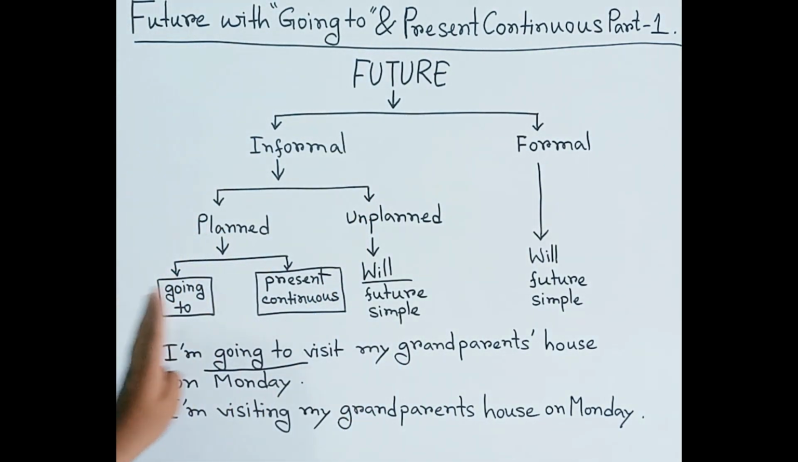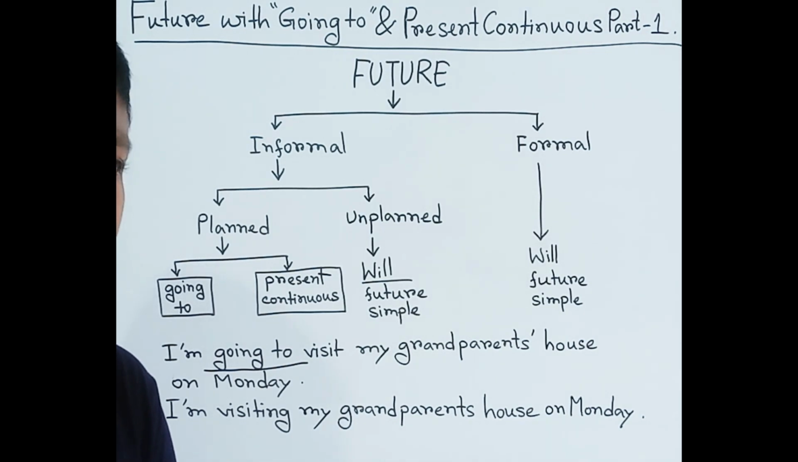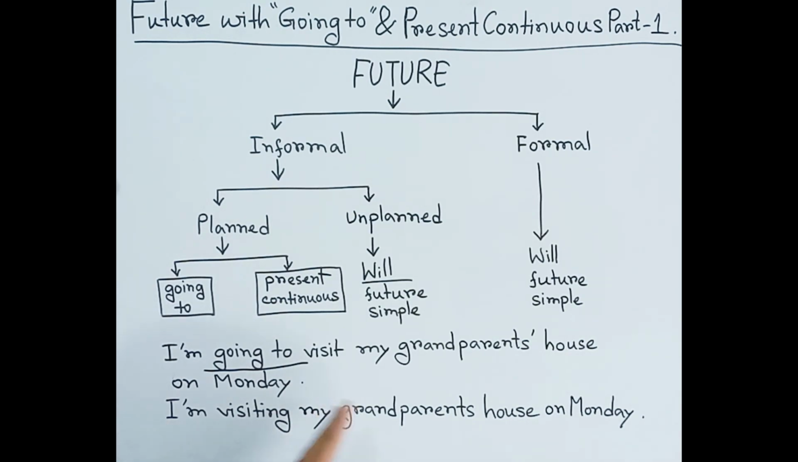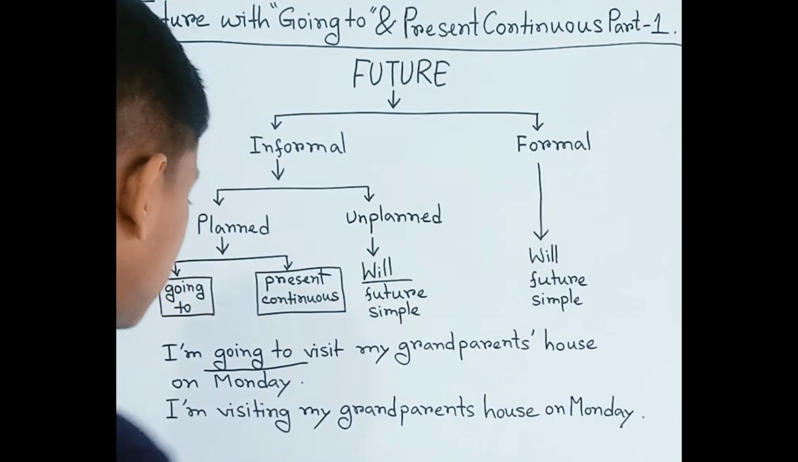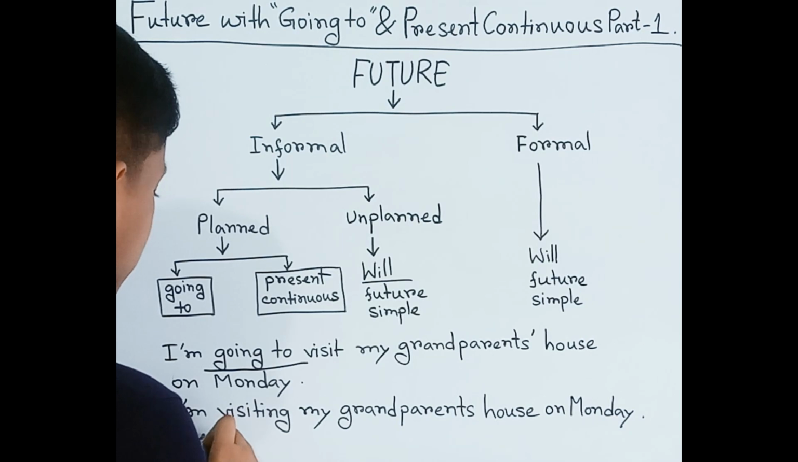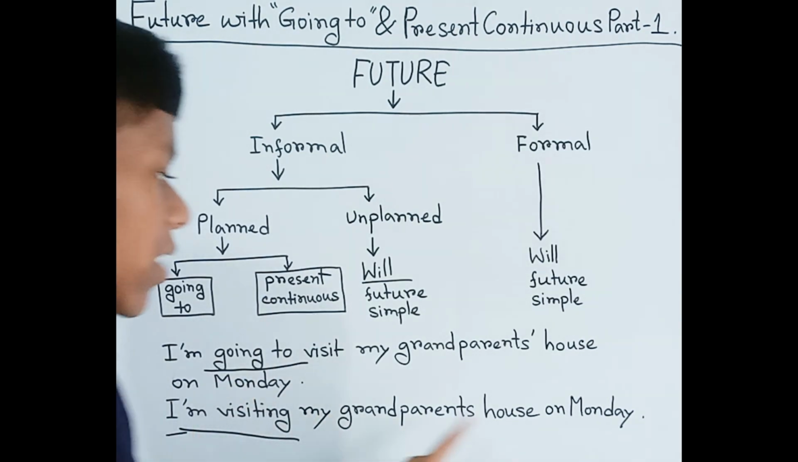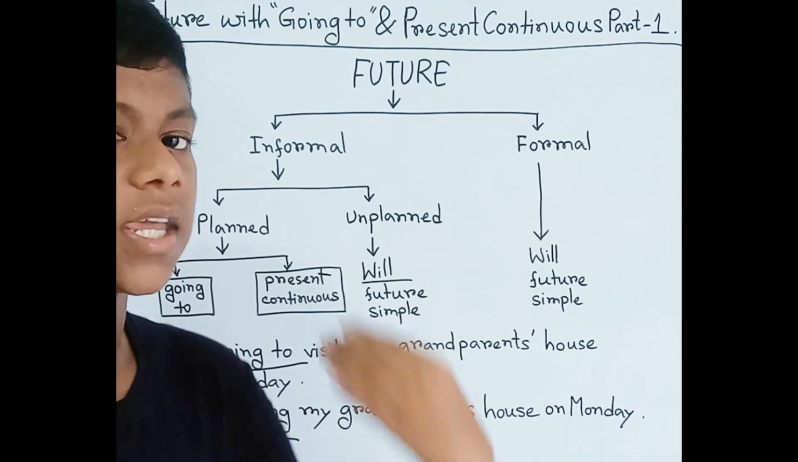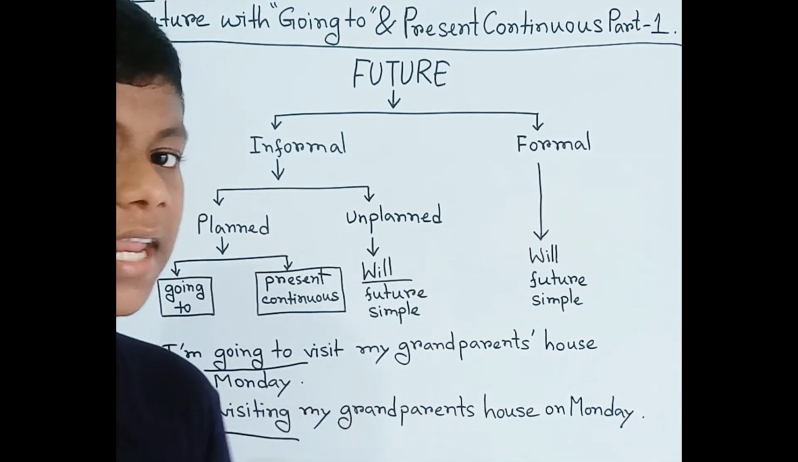So going to and present continuous are the same situation, same chapter, same theory. So we can also say, instead of this, I'm visiting my grandparents' house on Monday. So we can use it. I'm visiting. Okay, so here we have used the present continuous. I'm visiting my grandparents' house on Monday, which also indicates the immediate future or near future.